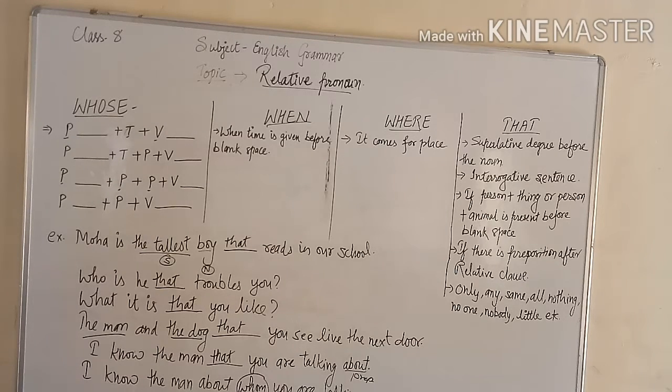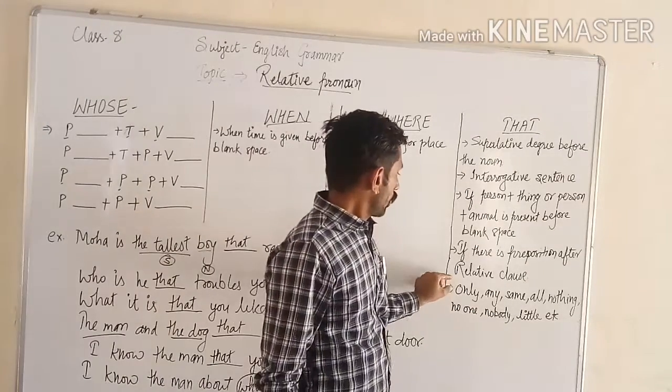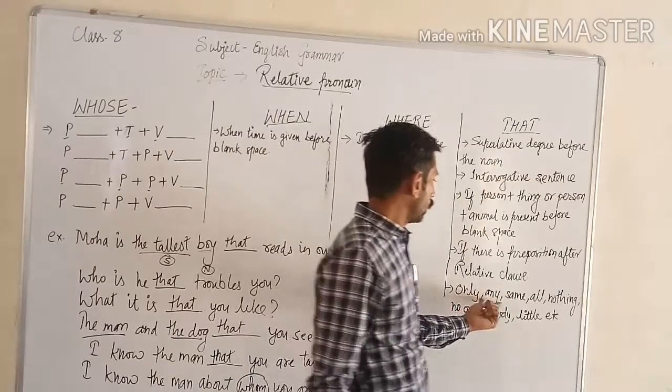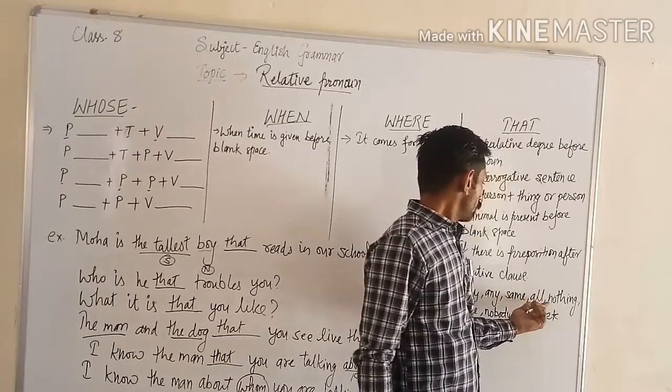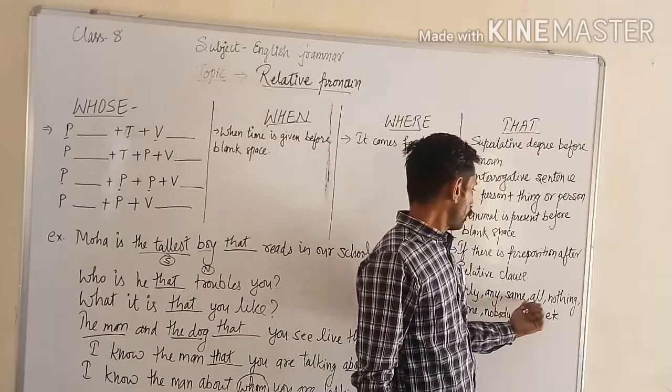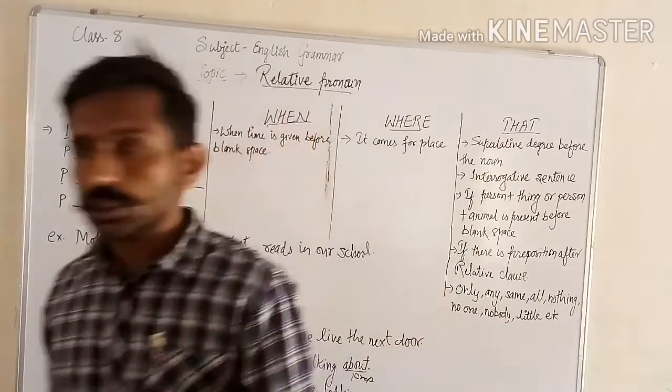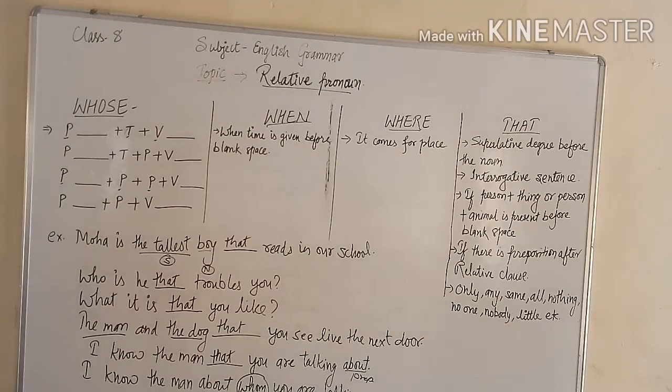And the last condition is, if in the sentence these words are present: only, any, same, all, nothing, no one, nobody, little, then they are followed by that only.